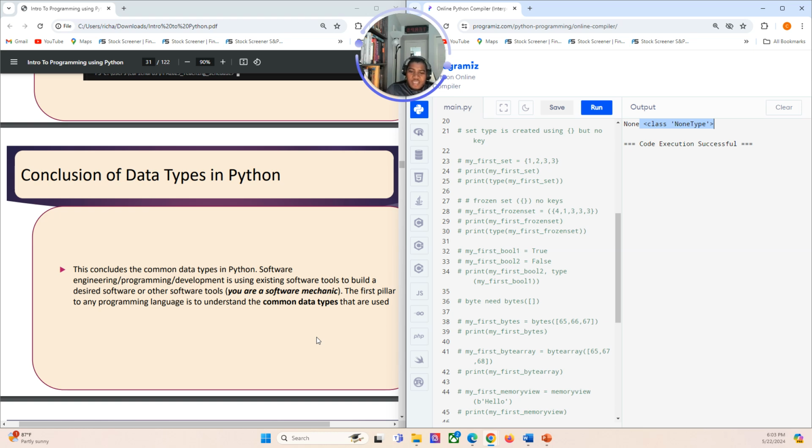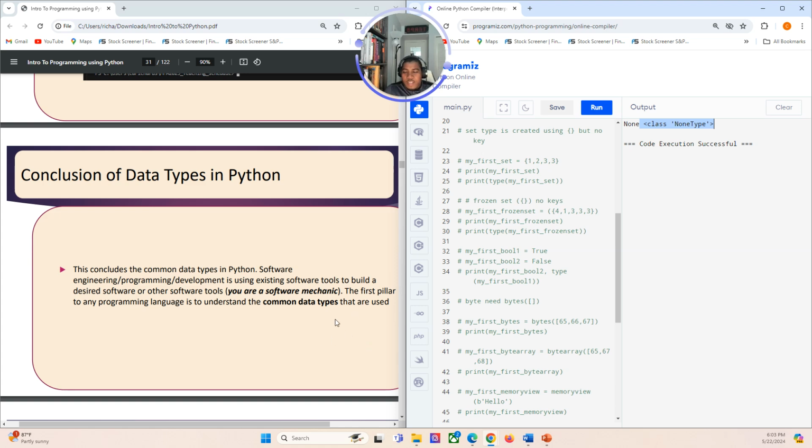We have these existing tools and desired software, so you're like a mechanic. The first pillar to understand any programming language is the data types. These are the building blocks, like the amino acids for coding. So you have to understand the underlying data type, whether it's a dynamically typed or statically typed language.